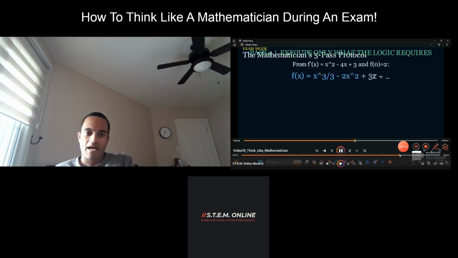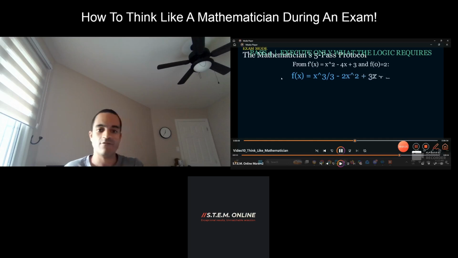To get an absolute maximum, hint, hint: why did I go from f prime of x to f of x? Aha, because the critical points aren't enough. The critical points that were given to us from our f prime of x only tell us a maximum or minimum, in this case a maximum, but it doesn't tell us the absolute maximum. To get the absolute maximum, we need the original function f of x.